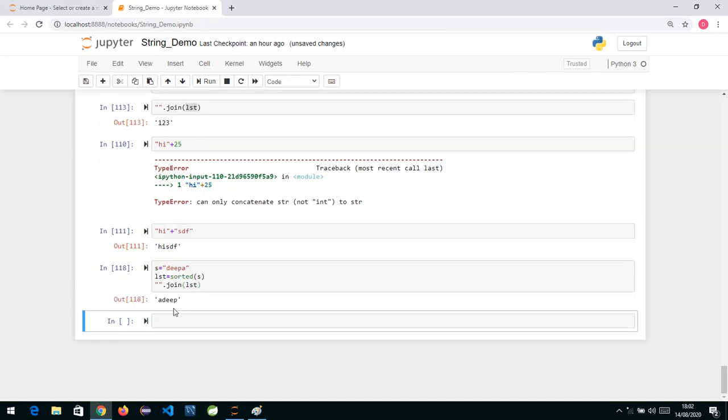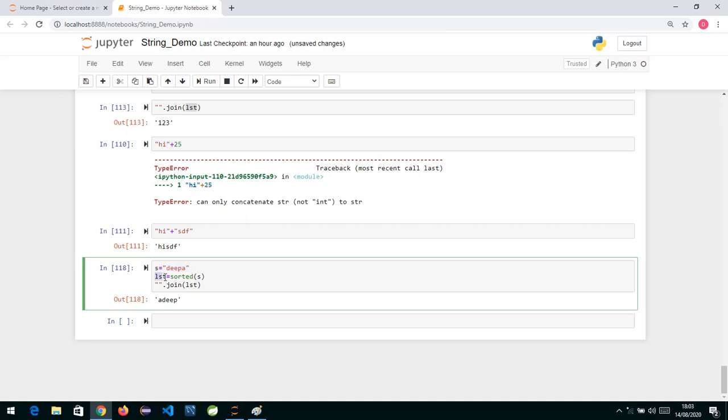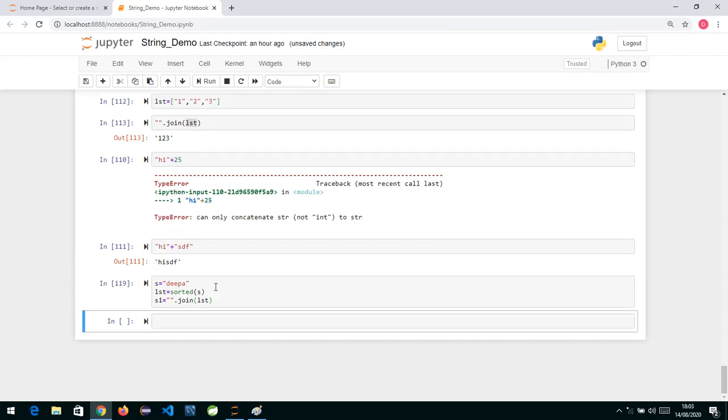Now if we check, that string which we have got appears over here. This way you can make use of the join function, because sorted is doing sorting on your string, but after sorting it's giving you a list in return. So using the join function, we are converting this list back to a string, and the separator I have specified is nothing, so all the characters are just placed together. You can store this in a new variable, or in the same reference variable, it's your choice, and accordingly you can print it.